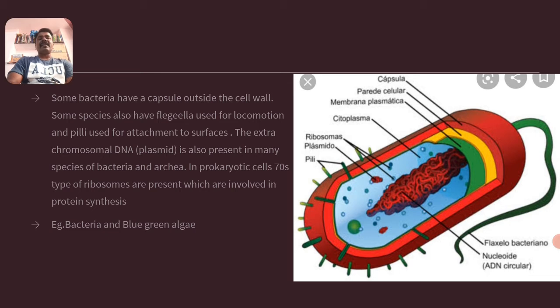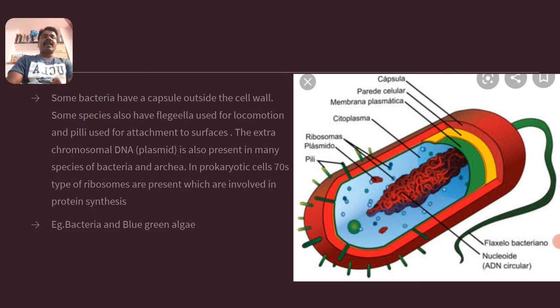See, the diagrammatic representation of bacteria is there. In that bacteria, the capsule is present at the outermost region, and after that the cell wall is present, then the plasma membrane, and inside this is the nucleoid, that is the circular DNA.